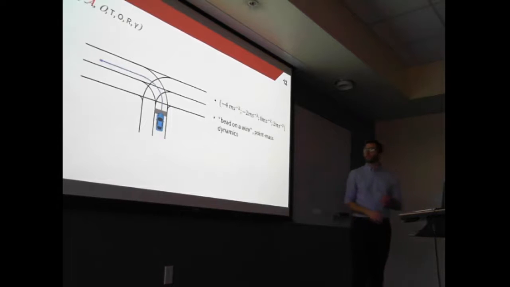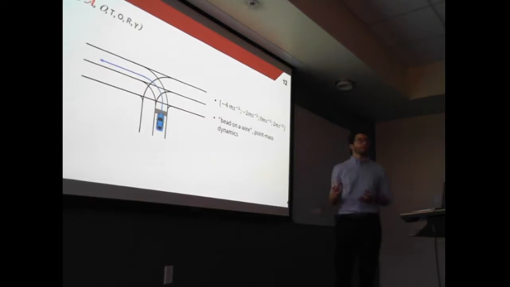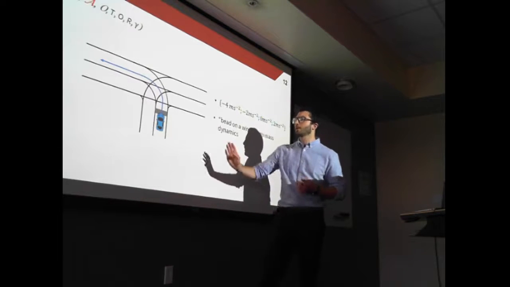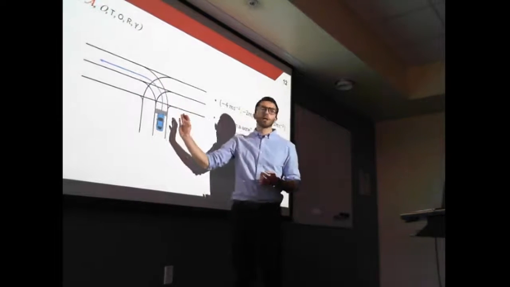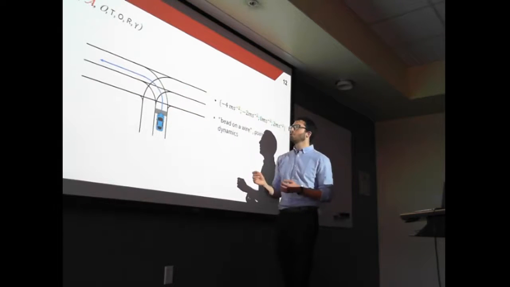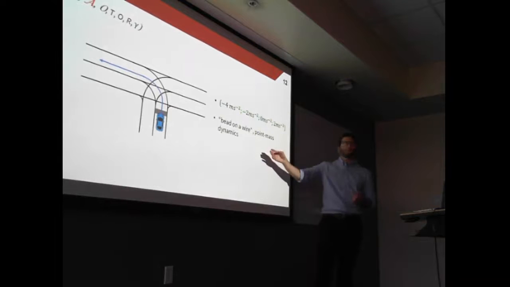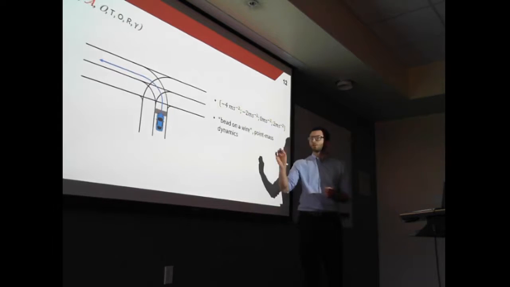Then come actions. So here we're talking about decision making, and we'll assume that some lower level mechanism will give us this path. We know that we want to do a left turn, and we're only going to control the acceleration of the car along this path. So the analogy here is that it moves kind of like a bead on a wire.